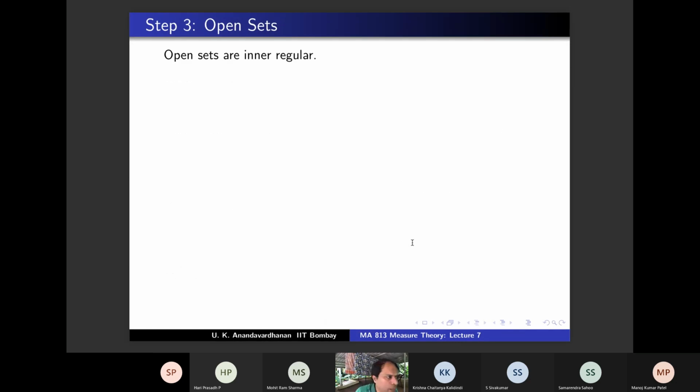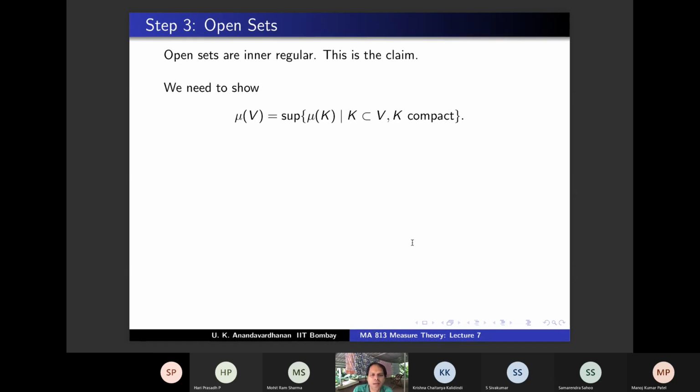Next step is about open sets. So once we had compact, next thing is about open, and open sets are inner regular. That is the next claim, right? Finally, we are going to show that any set of finite measure is inner regular and open sets are also inner regular. So this step we are going to show that open sets are inner regular. This is easy. We need to show that an open set can be approximated from below using compact sets. This is what we need to show.